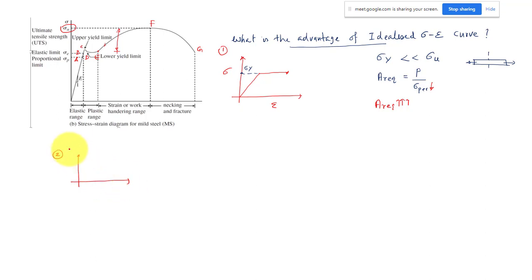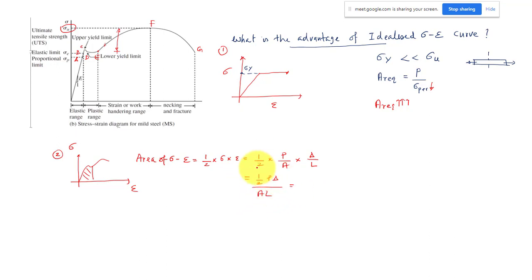And another one is, suppose we have a stress strain diagram. I'm just giving you an idea. You can find the area of the stress strain diagram. What will you get? Maybe something like half into stress into strain. Stress is equal to P by area, and strain is equal to change in length by original length, so you can write half P delta by area into length.